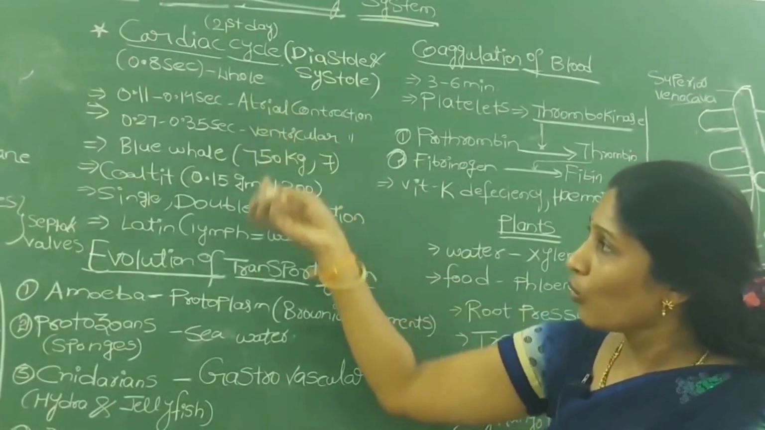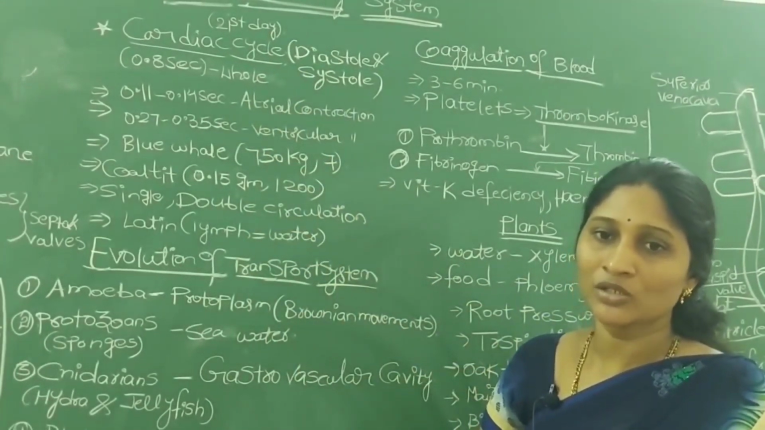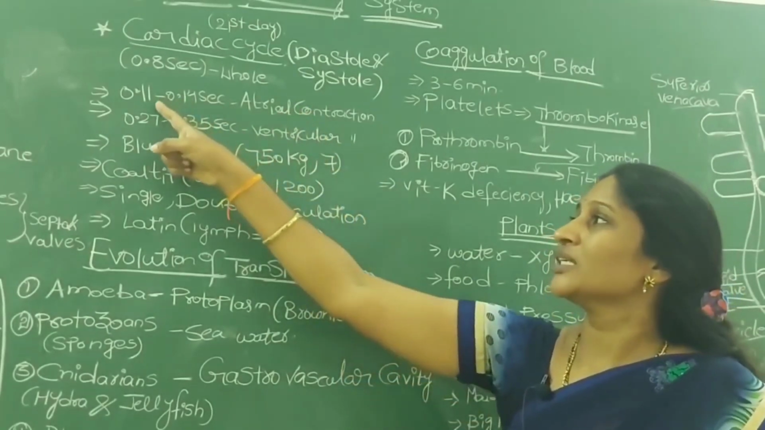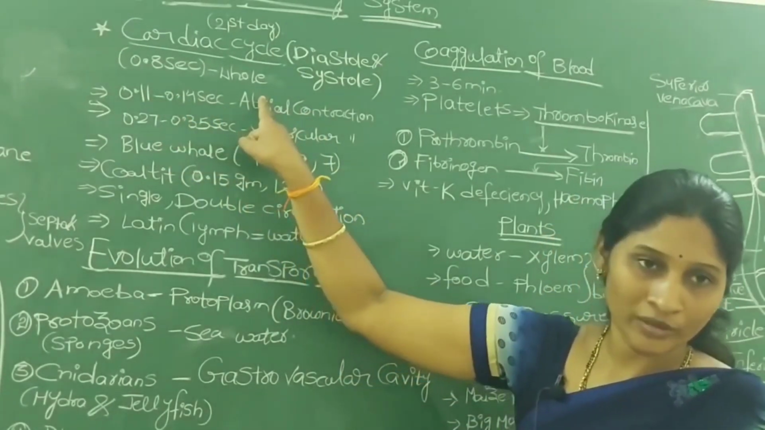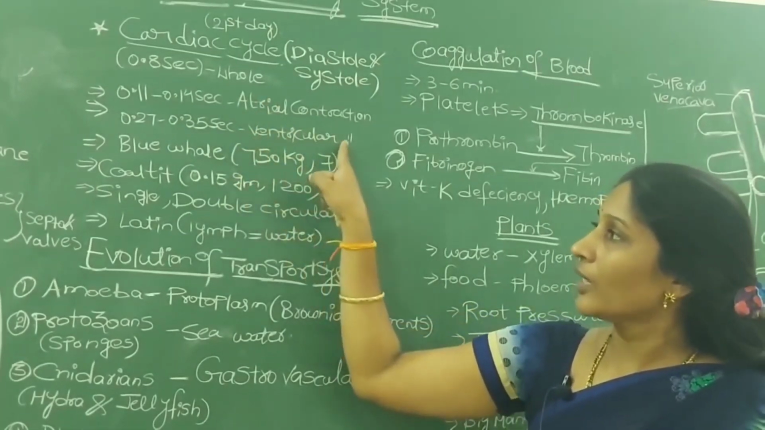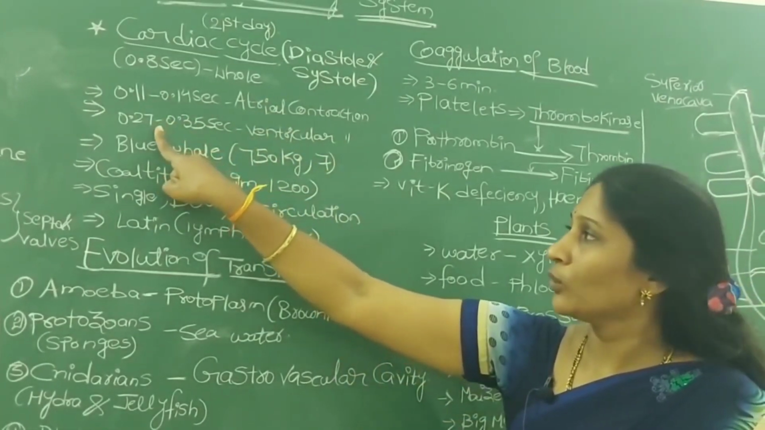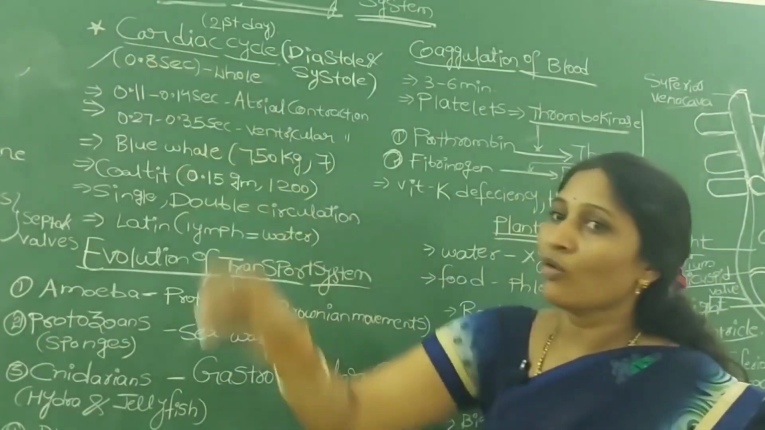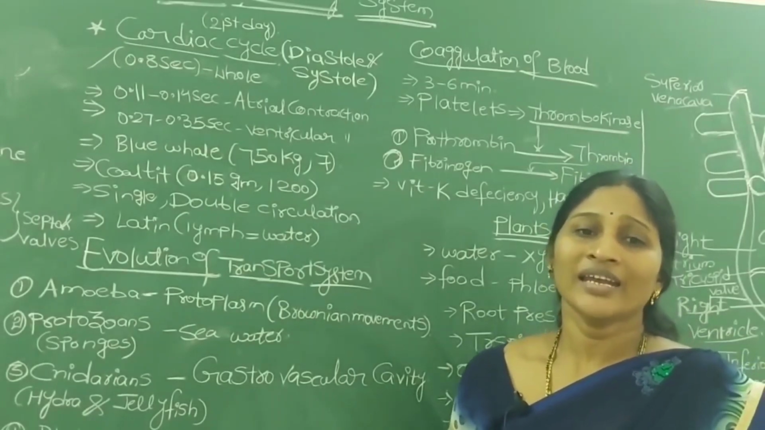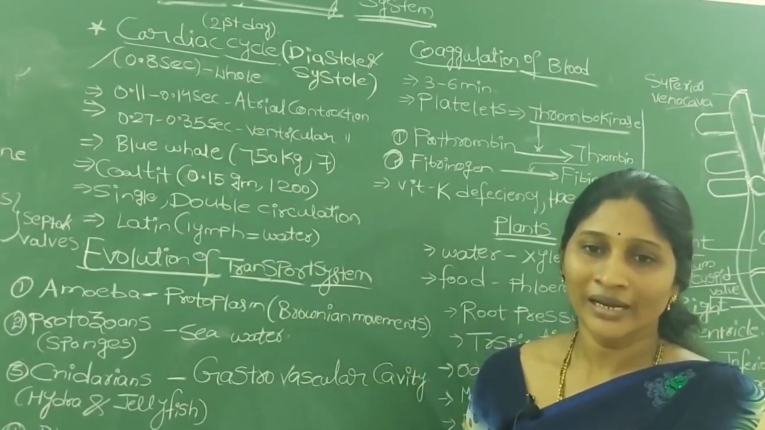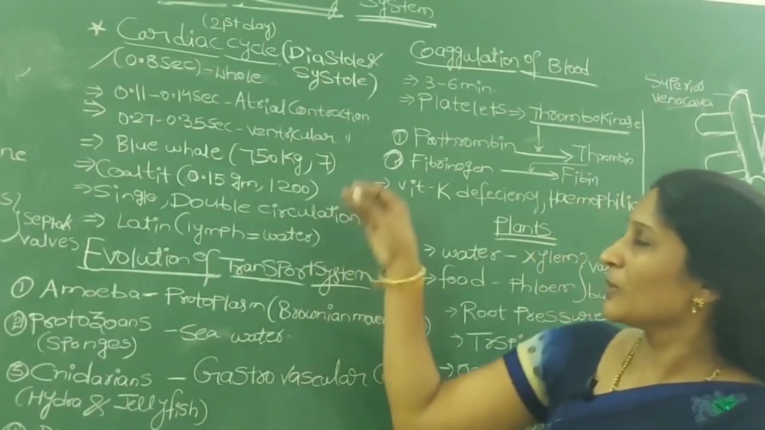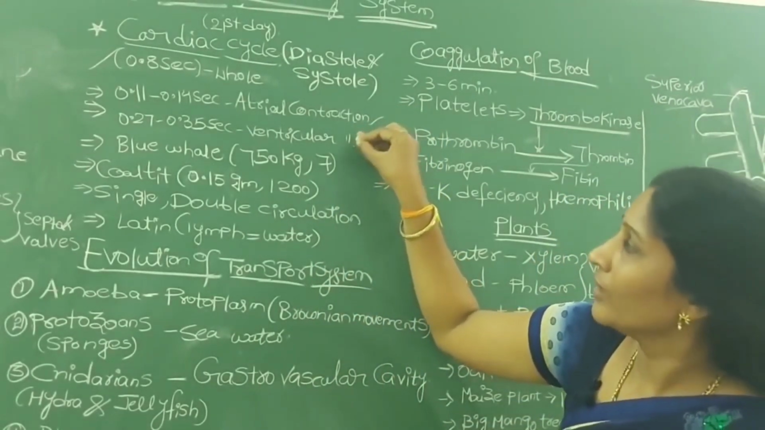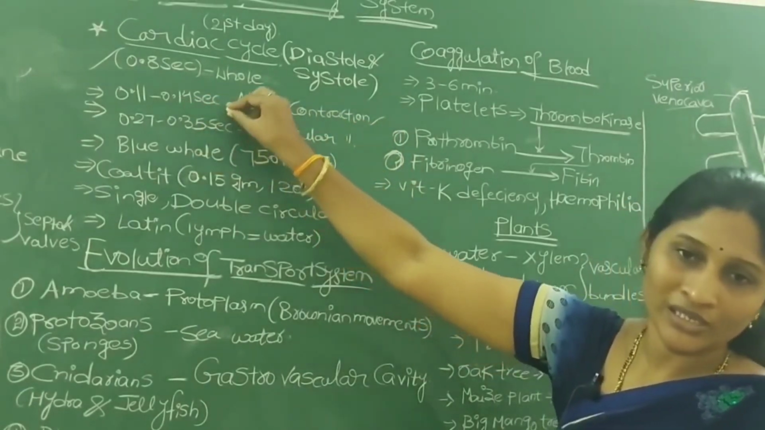But for atrial contraction, that is, contraction of the upper chambers, the atria, it takes nearly 0.11 to 0.14 second. But for ventricular contraction, it takes 0.27 to 0.35 second. If the question asks what is the time needed for one cardiac cycle, we can write 0.8 second. But if it specifically asks what is the time needed for atrial contraction and for ventricular contraction, we go for these options.